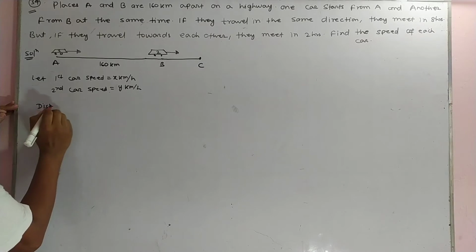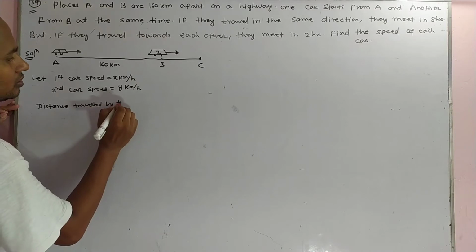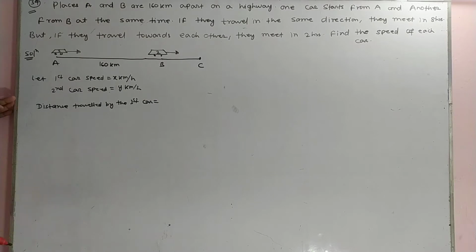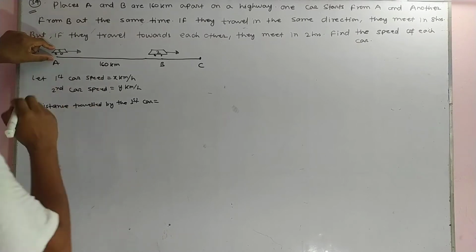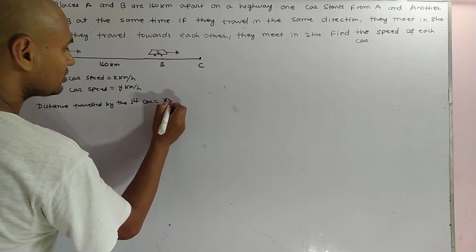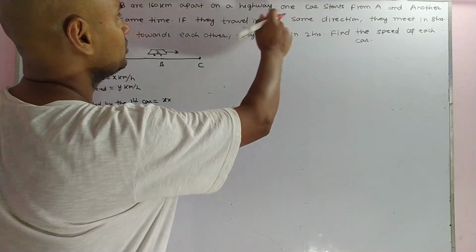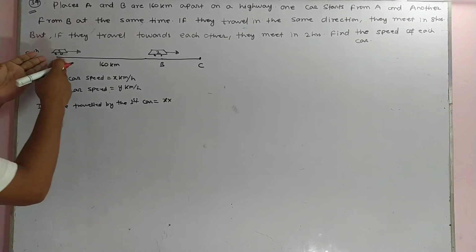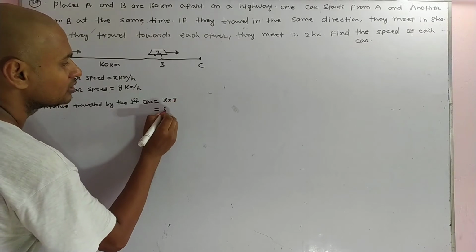Write here the distance traveled by the first car. The speed of the first car is, as we already assumed, x km/h. Distance equals speed into time, so x into the time taken by the first car, which is 8 hours, because in 8 hours it goes here and meets the other car. So it becomes 8x.